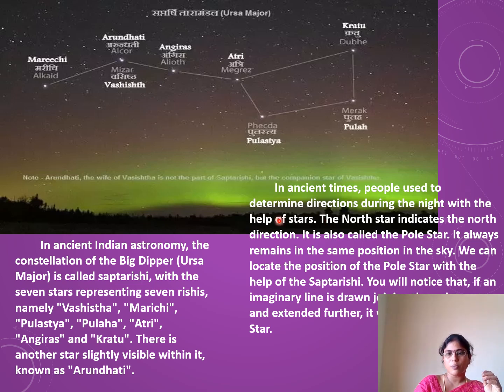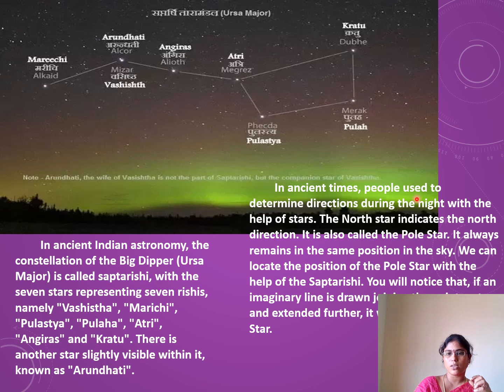In ancient times, people used to determine directions during the night with the help of stars to know the pole. The North Star indicates the north direction. It is also called the pole star. It always remains in the same position in the sky without movement.